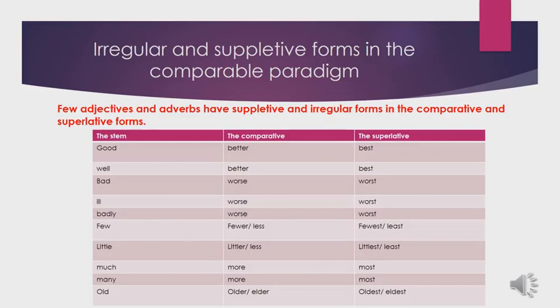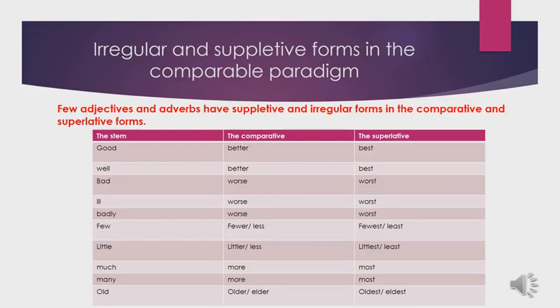The adjective few can have two forms. The irregular form with er-est and the suppletive form less, least. So with few, I can say few, fewer, fewest, or few, less, least.